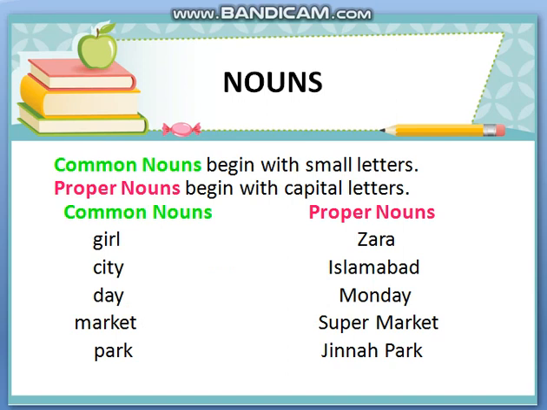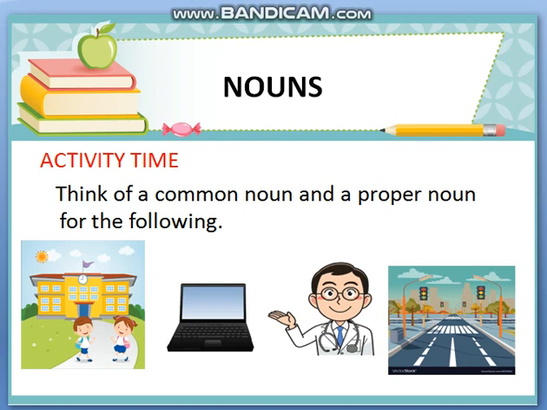Similarly, city. City is a big place with lots of traffic, cars on the road and markets. So, city is a common noun. There are many cities in Pakistan. I live in Rawalpindi. Where do you live? Islamabad, Karachi, Lahore. These are major cities and they also start with a capital letter. Similarly, day is a common noun and Monday, Tuesday, Wednesday, Thursday, these are proper nouns. Market is a common noun because we have so many markets, and supermarket is a proper noun. And parks, same is the case with parks. Park is a common noun, but Jinnah Park, U Park, these are proper nouns and they begin with capital letters.